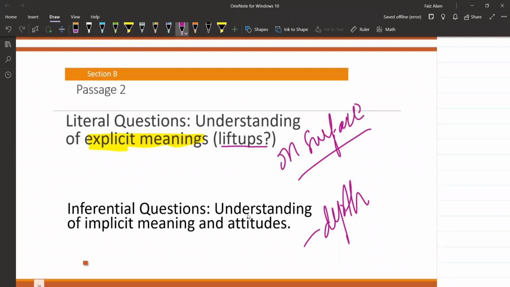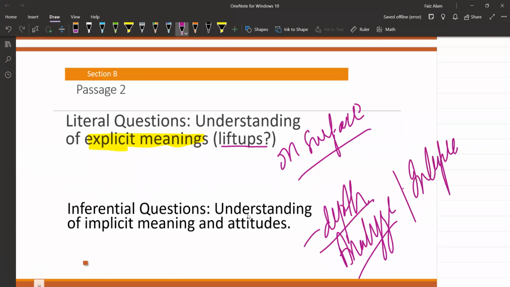That means you need to analyze, you need to interpret, and obviously with that you need to infer the answer. सामने words में, lines में नहीं लिखा होगा answer. You have to go a little deep down to have your answer. You have to read it between the words. Obviously you have done the whole O3, you have been taught that.